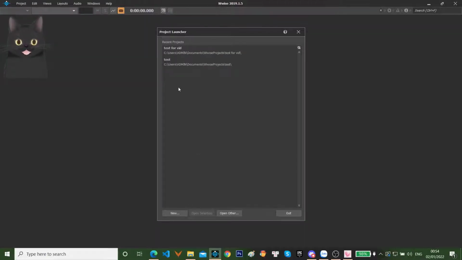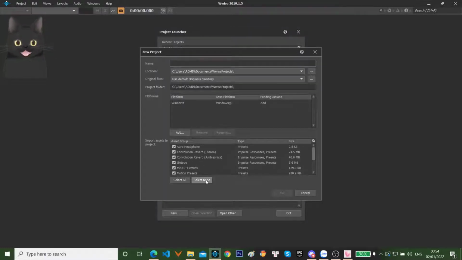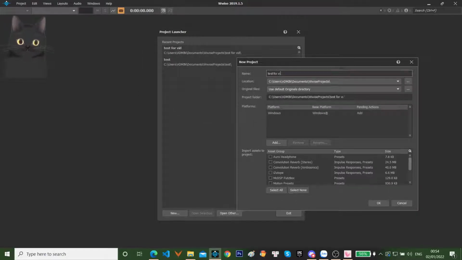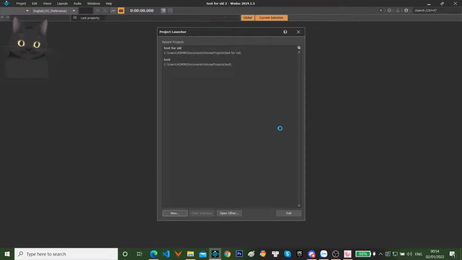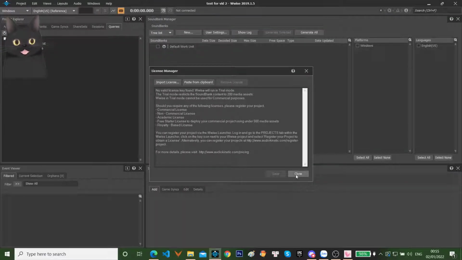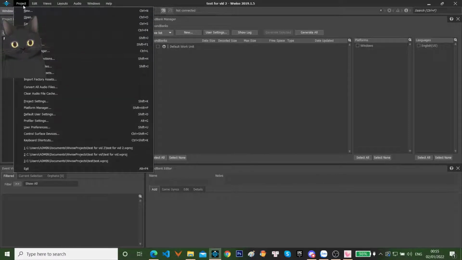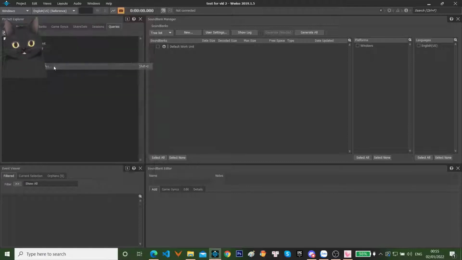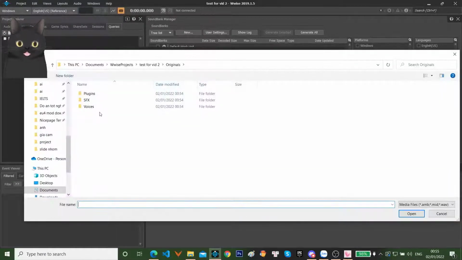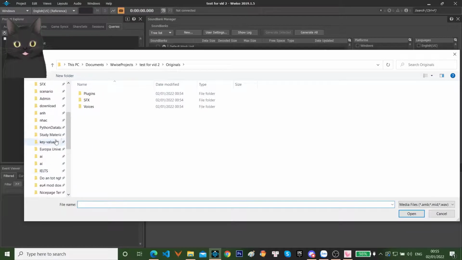So first, you are greeted with this screen, and you need to create a new project, and all you need to do is click new. You can select none of this and enter the project name. Once the project is created, you can go to project and into import audio files, and you can add the files you need to convert.